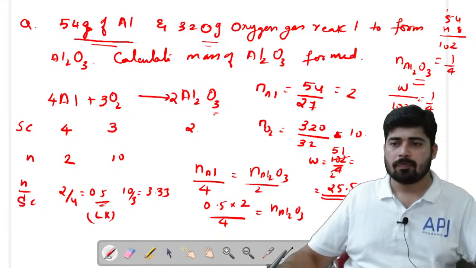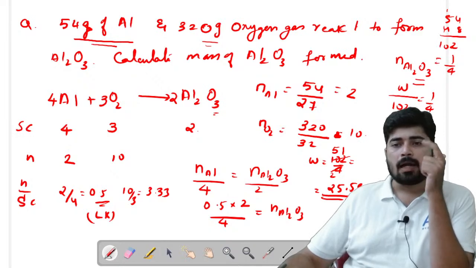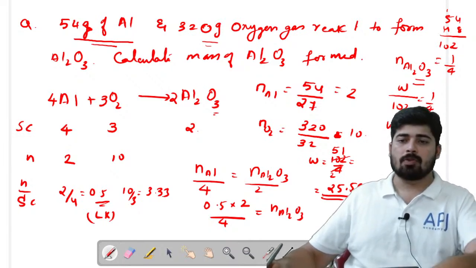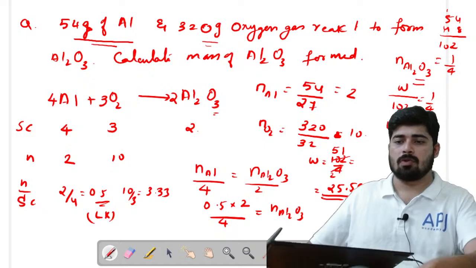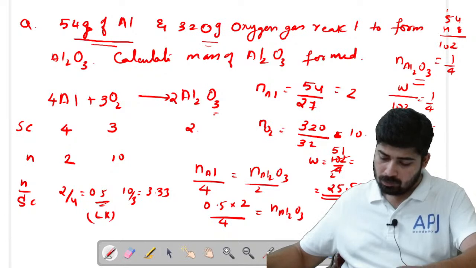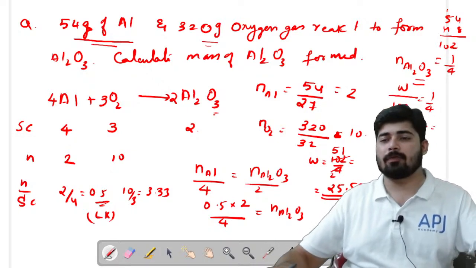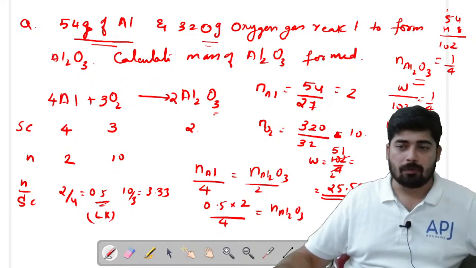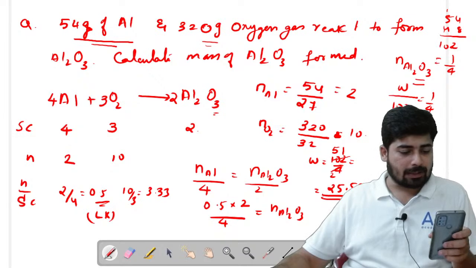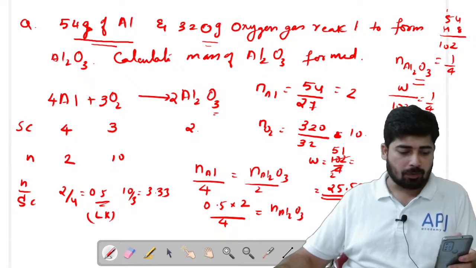I hope so. Is there any doubt, students? So we have 4 for aluminum and the number of moles of aluminum is 2, right? Yeah. Hope this is clear for you. So we got the value as 25.5. Okay, students, hope everything is clear for you. If not, you can ask me any doubt now so that I can give you the reply for that.